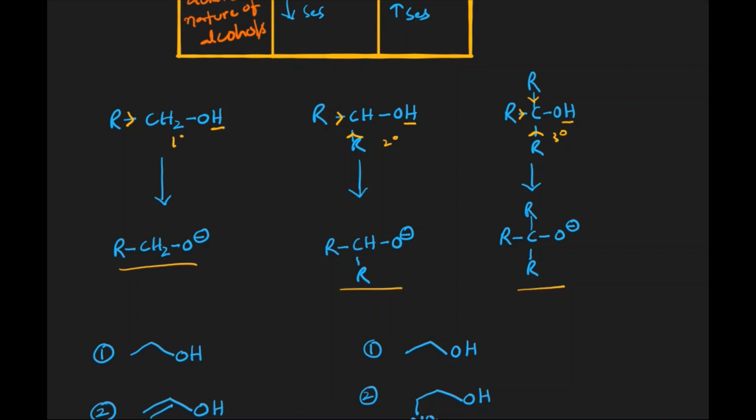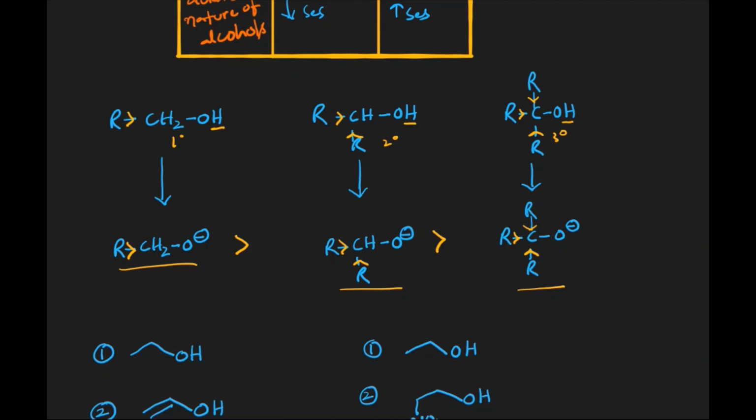Why? The charge on oxygen is already negative, and by releasing electrons the magnitude of the charge increases, so the stability of the conjugate base decreases. So the stability order of the conjugate bases is primary greater than secondary greater than tertiary.